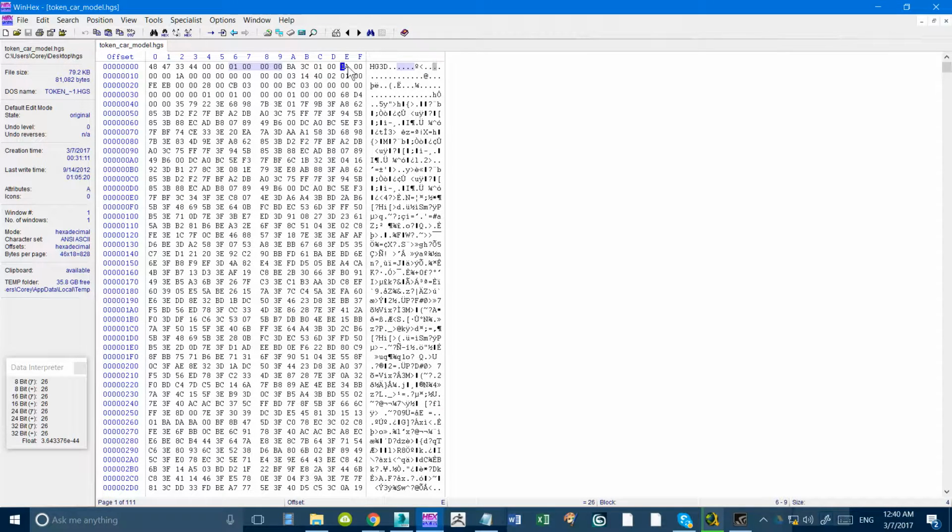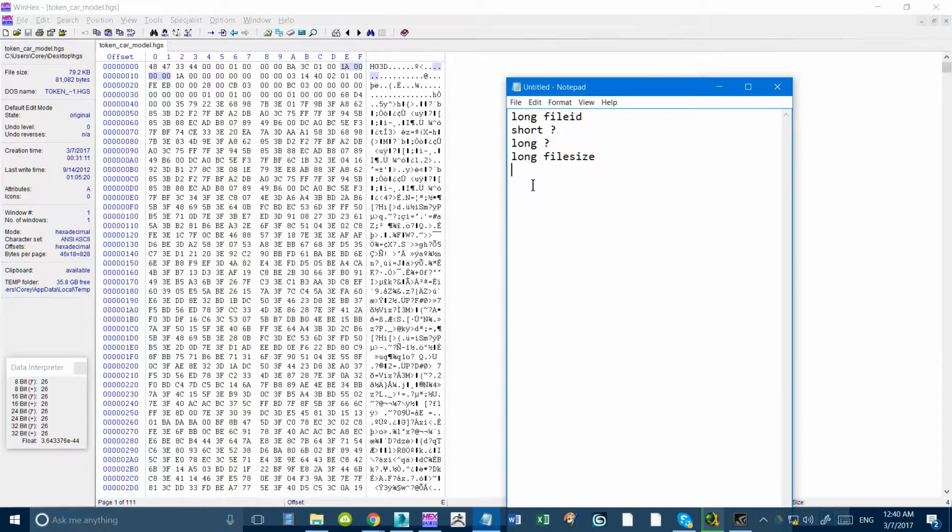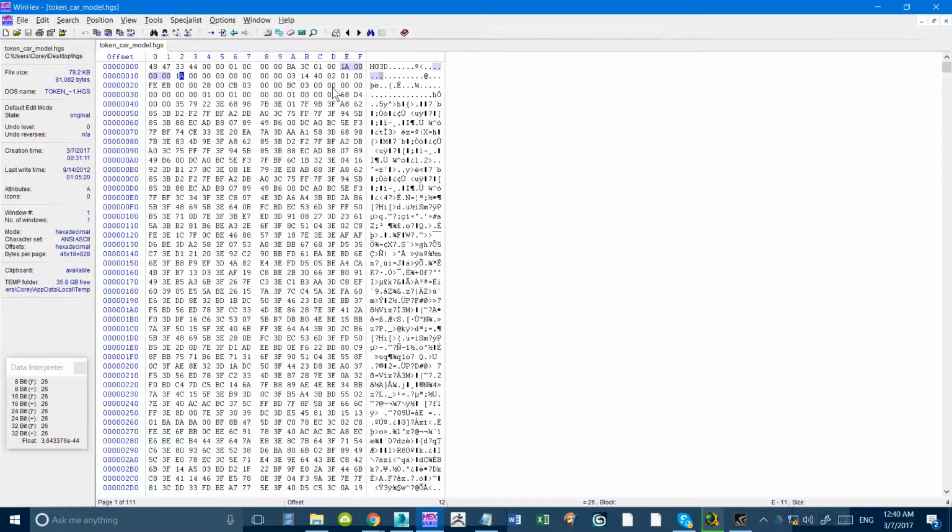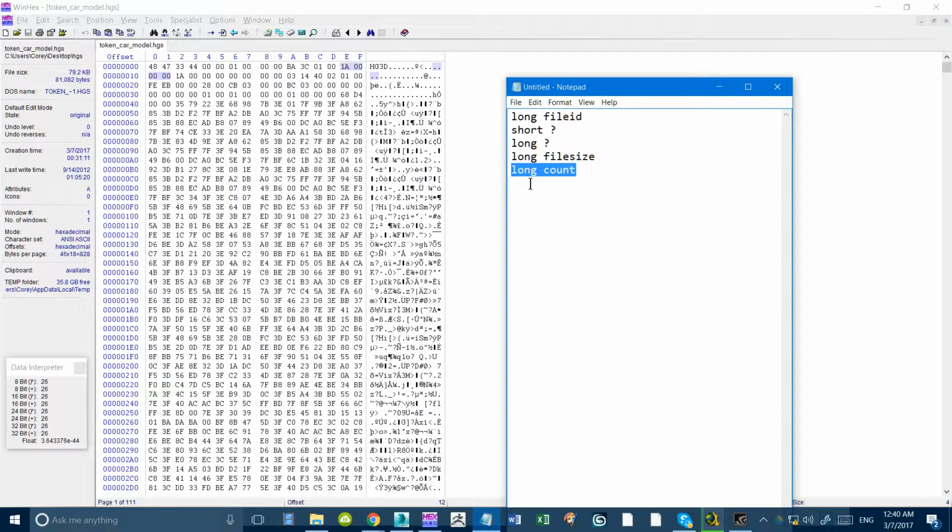Next is 26. We have a count of some sort. So the count might relate to data structures or something like that, probably. Okay, we have the same count. Okay, so now